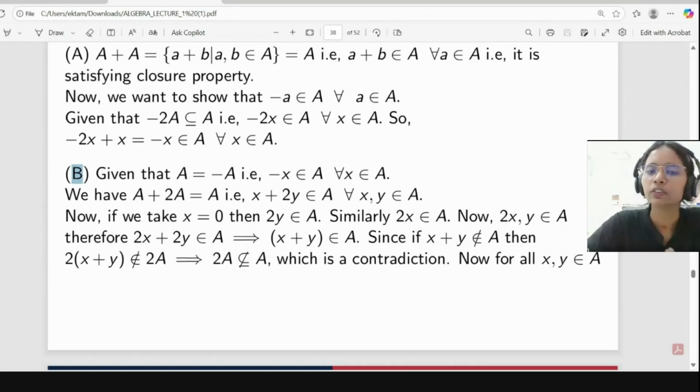A plus 2A is equal to A. So how are you defining A plus 2A? If this is x plus 2y, and you take x equal to 0, then this 2A is nothing but 2A. So 2A will be contained in A only. But here we are getting that 2A is not a subset of A, whereas according to the condition we can claim that 2A is a subset of A. So here we are getting 2A is not a subset of A, which is a contradiction.